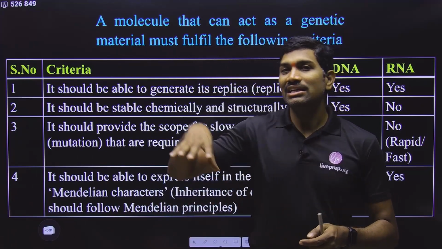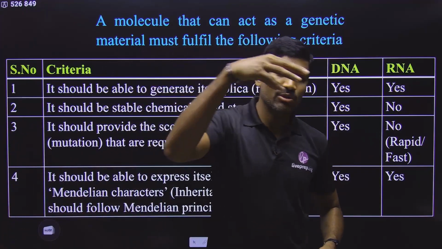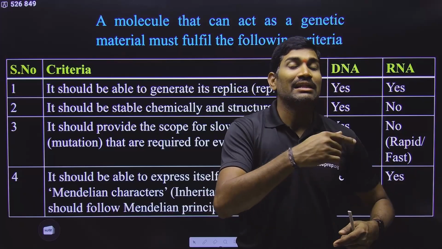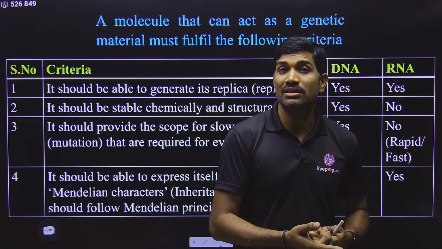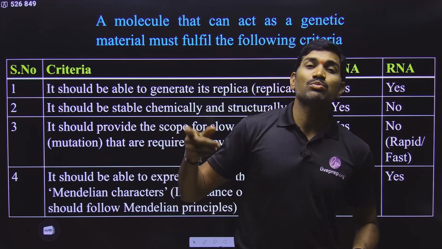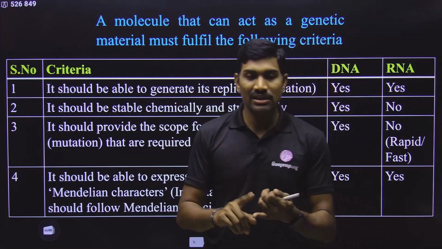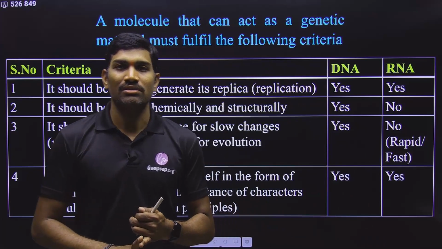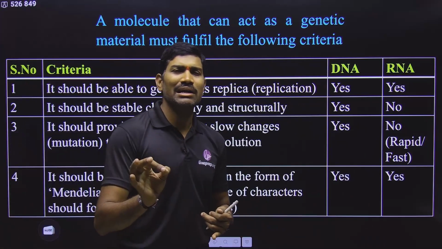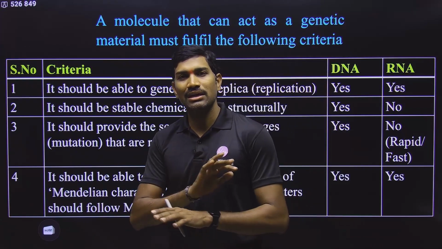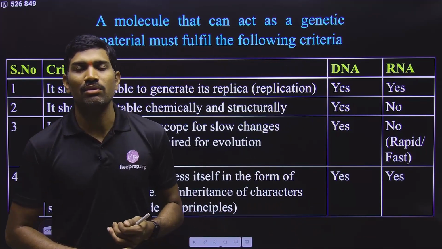That's why the DNA from heat killed S strain is able to go into the R strain, and there it can transform R into S strain. That means even after exposure to heat, the DNA is still working. That means DNA is resistant to heat exposure. But RNA is not like that. RNA is labile. Labile means it is unstable. Even a small exposure to heat will completely damage the RNA. This is the problem.